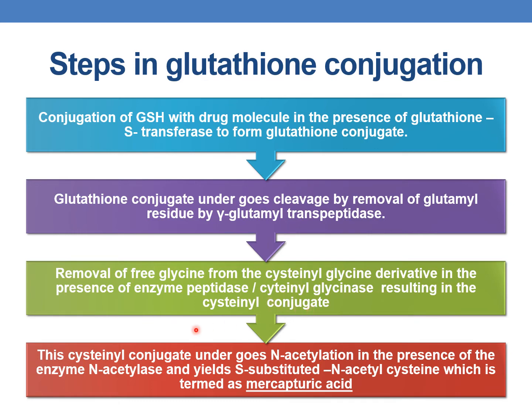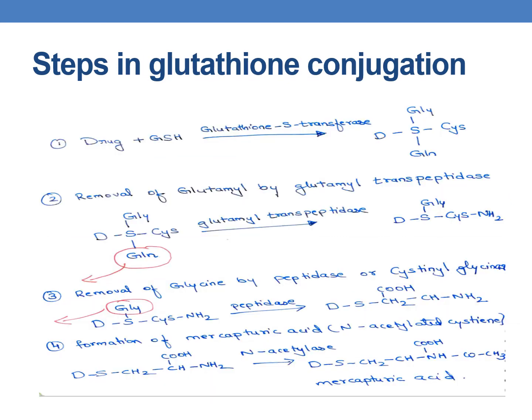And finally, this cystinyl conjugate undergoes N-acetylation in the presence of the enzyme N-acetylase and yields S-substituted N-acetylcysteine, which is termed mercapturic acid. This is a characteristic feature of glutathione conjugation. Formation of mercapturic acid is a characteristic of glutathione conjugation. Now this is the schematic representation of the steps involved in glutathione conjugation.